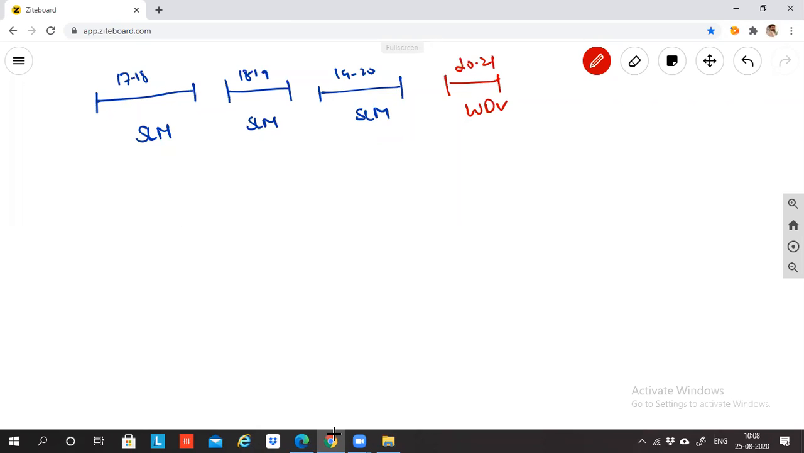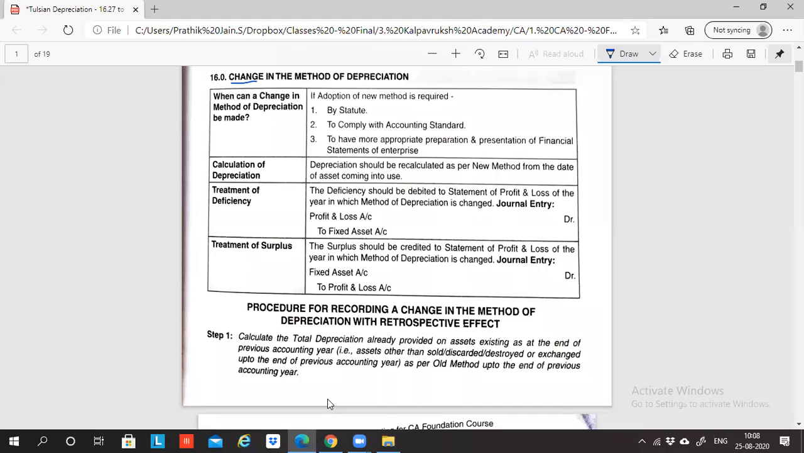In that case, what do we do? So that is the concept we are going to learn. Are you able to understand? So initially we are following one method. After one point of time, we are changing the method of depreciation. So we no longer want to charge depreciation by SLM method. We want to now charge on WDV method. If this is the case, then what are we supposed to do? What is the accounting treatment?